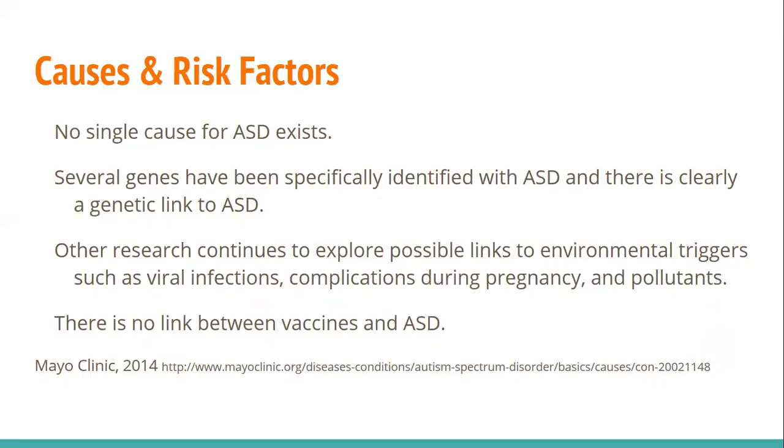Other research continues to explore possible links to environmental triggers such as viral infections, complications during pregnancy, and pollutants. And when we look at that component, the research currently is looking at potential triggers that set off a genetic change in an individual or a brain change in an individual that may be triggered by the environment in some way. There is no link between vaccines and autism spectrum disorder.